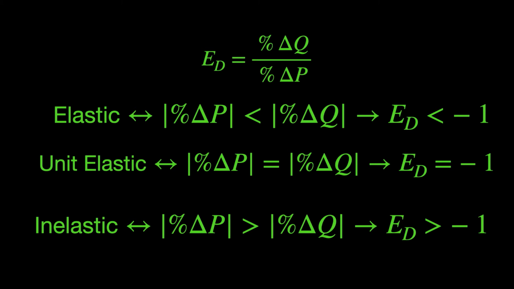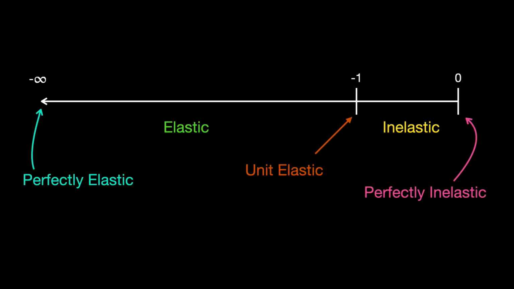When price elasticity of demand is inelastic, the price change outweighs the quantity change, so the coefficient will be greater than -1. So along the number line, when the elasticity coefficient is 0, we say that the price elasticity of demand is perfectly inelastic. Here, consumers are not responsive to a price change at all. For the fractions between 0 and -1, price elasticity of demand is inelastic. At a coefficient of -1, elasticity is unit elastic. And then at values between -1 and -infinity, elasticity of demand is elastic. If the coefficient is -infinity, then the price elasticity of demand is perfectly elastic.